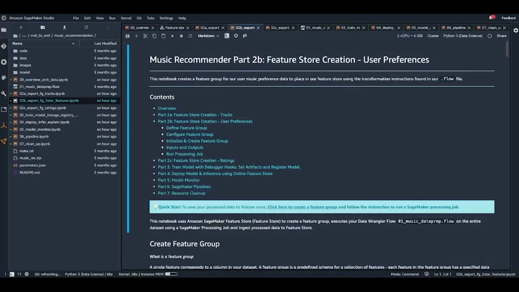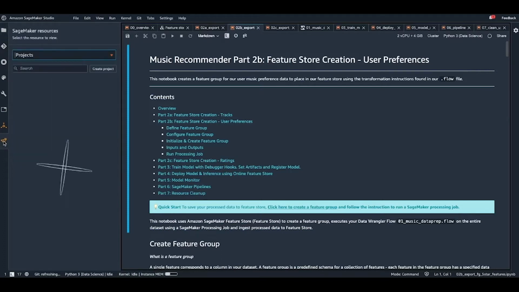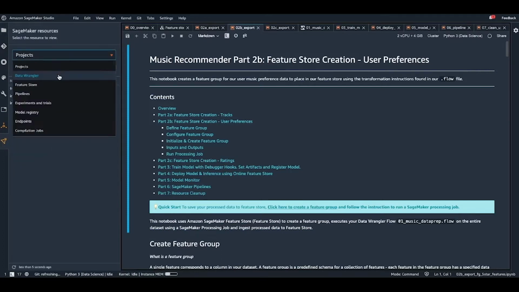Here, as you can see in the notebook, we have about 10 notebooks in this JupyterLab environment, which is SageMaker Studio. SageMaker Studio is pretty much a single pane of glass with a JupyterLab interface that allows you to tap into all the different varieties of elements that SageMaker gives you. For example, you can tap into projects, you can tap into feature stores, pipelines, experiments, model registry, etc. See your endpoints and look at Data Wrangler.